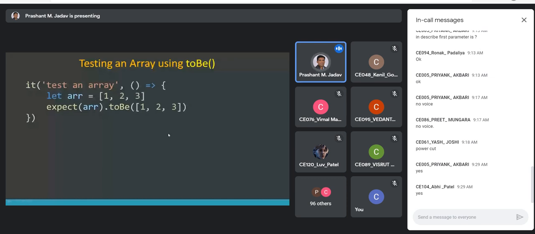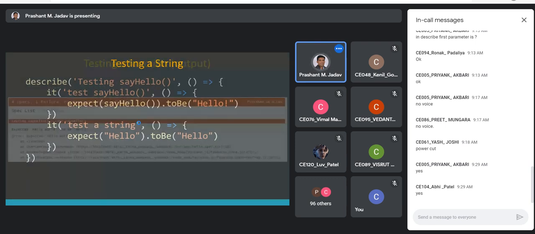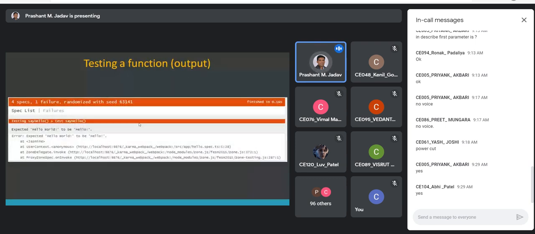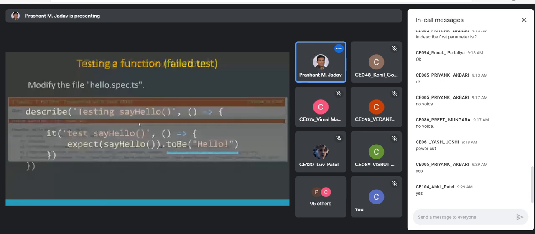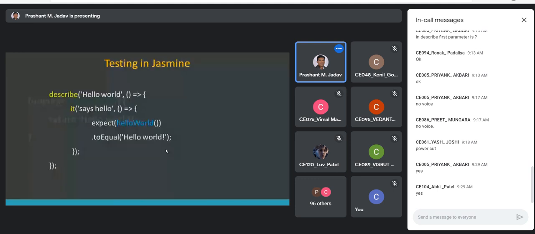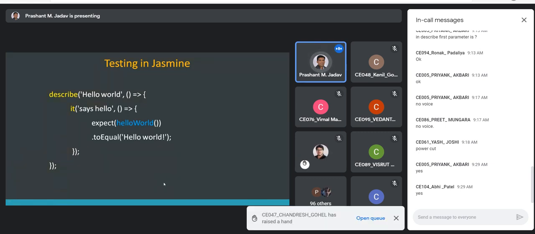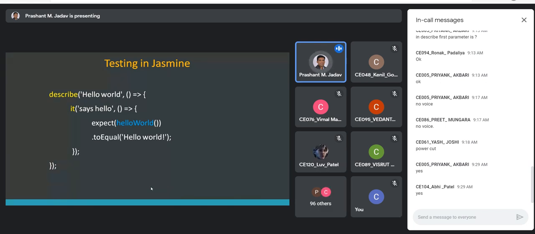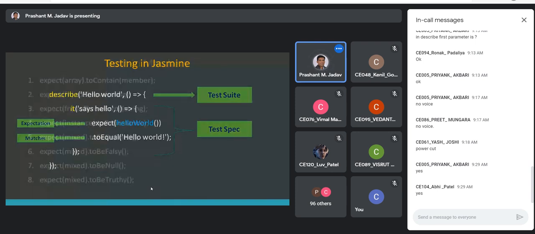So there are two main functions: one is toBe, another is toEqual. We have seen the use of both of them. In the previous slide's examples, we had used toEqual. So there are two matchers available in the Jasmine framework, toEqual and toBe, but there is one subtle difference between the two. We'll see that.